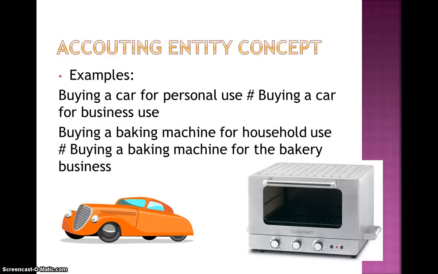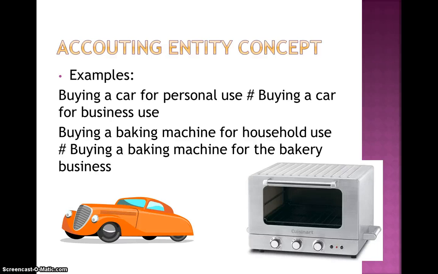For example, the owner of the business may use his money to buy a vehicle. If the vehicle is intended for personal use, meaning the owner uses it, the purchase of the car is not recorded in the business account. If the vehicle is purchased for business use, such as transporting goods to the customer, then it is recorded in the business account.